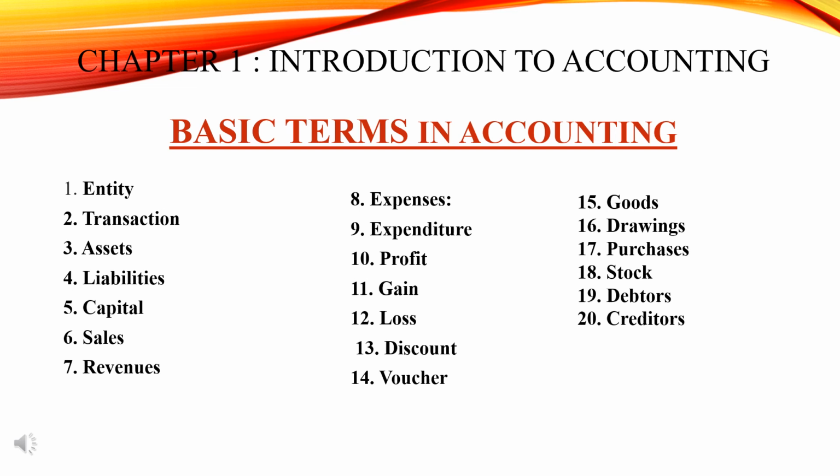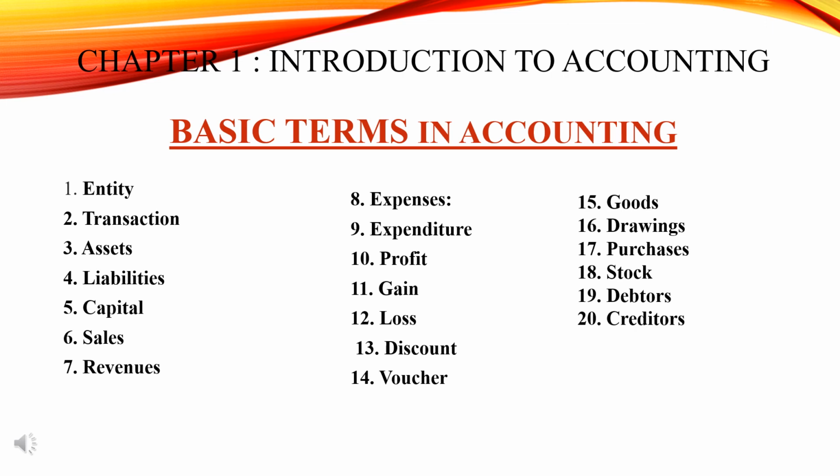Okay, next comes expenditure. What is expenditure? Expenditure is divided into two types: revenue expenditure and capital expenditure. Spending money or incurring liability for some benefits, service or property received is called an expenditure.